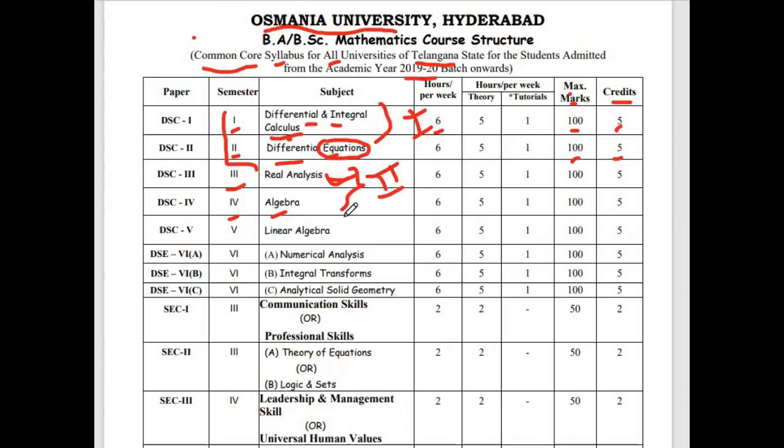Coming to the third year syllabus, in the fifth semester we study linear algebra. This is an advanced topic to algebra, a continuation after the fourth semester. That means in the fourth semester we will study algebra, and immediately after that we will study linear algebra in the fifth semester. So in the fourth and fifth semesters we study algebra and linear algebra.